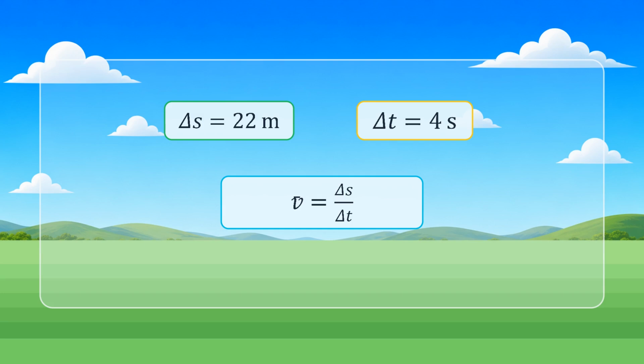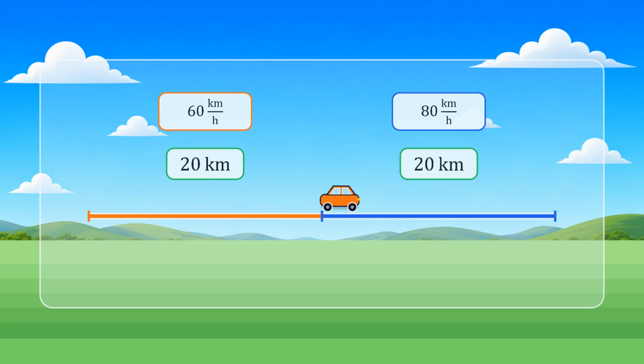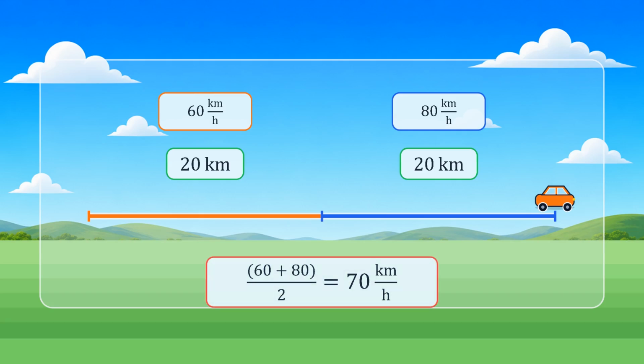We always calculate it from the complete distance and the complete elapsed time, v-bar equals delta s divided by delta t. We must not automatically take the ordinary arithmetic mean of 2 speeds. Consider a car that covers the first 20 kilometers at 60 kilometers per hour and the next 20 kilometers at 80 kilometers per hour. It is tempting to add 60 and 80 and divide by 2, giving 70 kilometers per hour. But that is not the average speed of the whole journey. The two distances are equal, but the times are not.